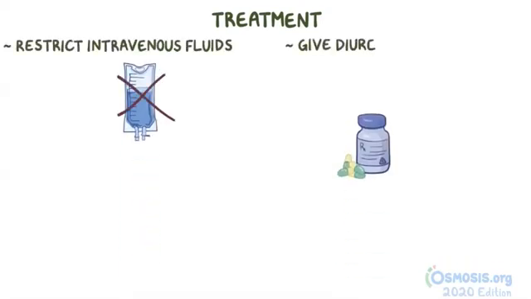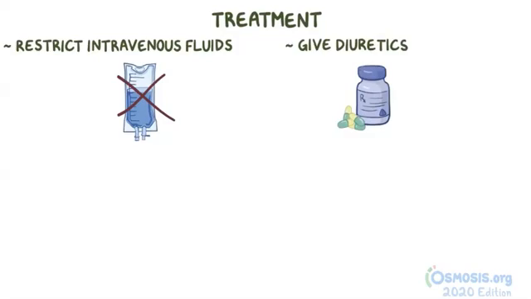Now, a few additional things that can be done in ARDS to decrease the pulmonary edema include restricting intravenous fluids or giving diuretics, assuming that this is safe to do.